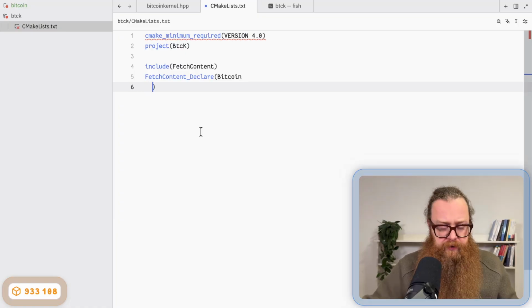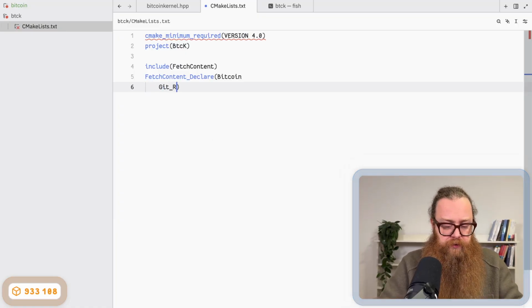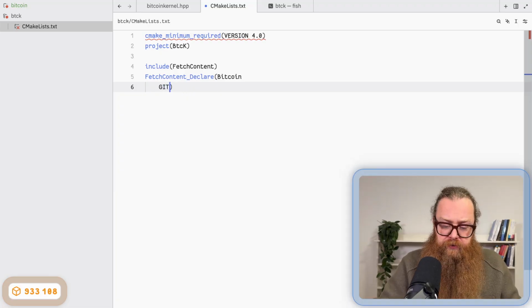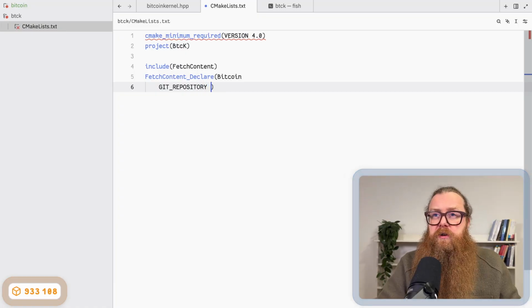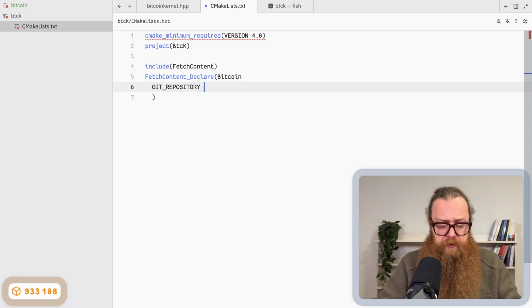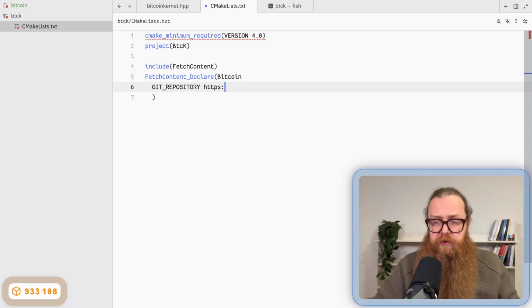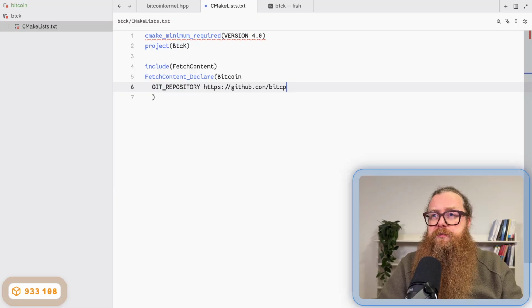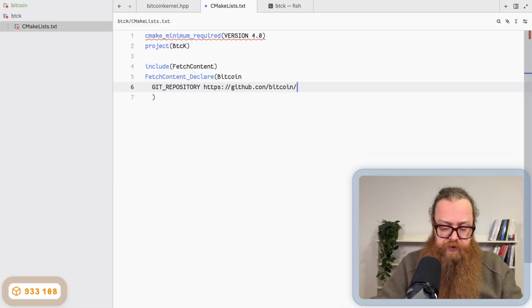We set the GIT_REPOSITORY, which needs to be uppercase, and the Git repository is https://github.com/bitcoin/bitcoin.git.